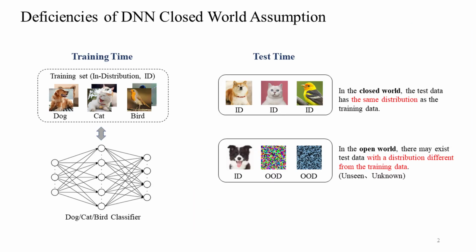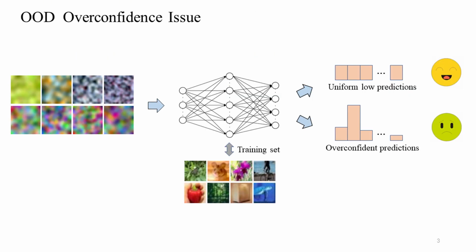Neural networks are typically trained under the closed-world assumption, that is, using ID data within a fixed environment. When test data aligns with the training distribution, performance is often excellent. However, once deployed in the real world, models inevitably encounter unseen OOD data, which can lead to significant safety risks. Given a DNN classifier trained on a specific training set, when inputting unknown OOD samples, we expect the classifier to output uniform low-confidence predictions, but it is likely to output overconfident predictions. We call this phenomenon the problem of overconfidence in OOD.